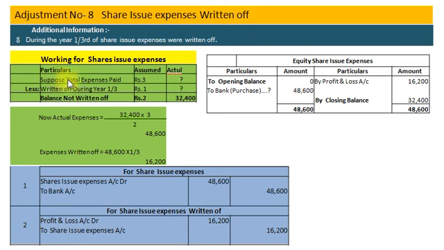Suppose total amount of expense paid rupees 3. Actual right now we don't know, so it is question mark. Less written off during the year 1/3 of 3, that is rupees 1. Right now we don't know, it is question mark. So balance not written off would be rupees 2, and that is in our balance sheet rupees 32,400.